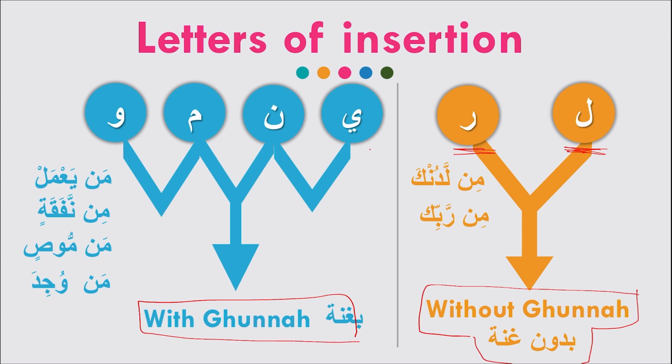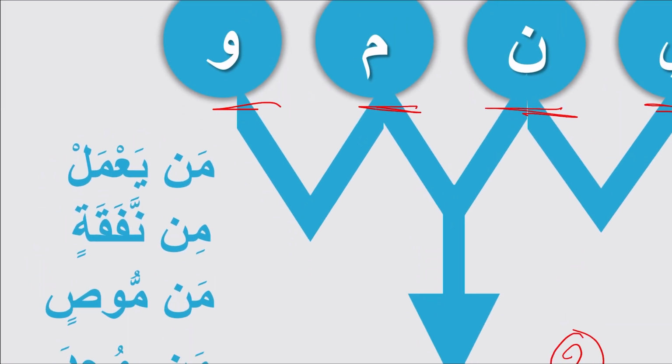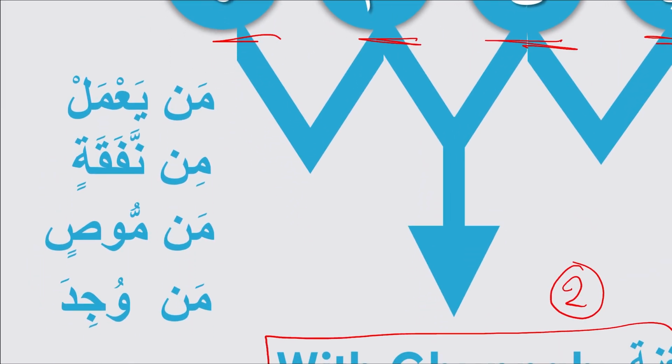If we have the letter ya or noon or mim or waw, they are in the word yanmu, it will be idgham with ghunna, with nasal sound. So this will last for 2 counts. The other will last only for the time of the mushaddad letter of lam or ra. As we are going to see in the examples, for example, Noon Sukun followed by ya, so it will be man ya'mal, man ya'mal, like this. Noon Sukun followed by ya, and this is 2 counts, idgham with ghunna.